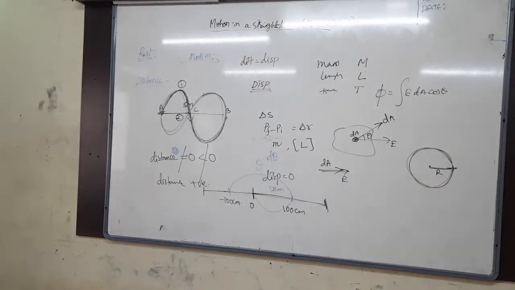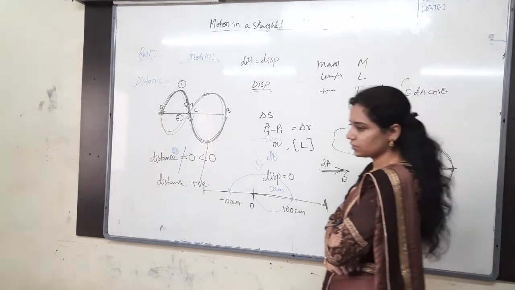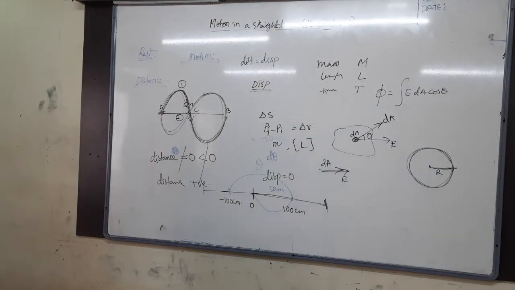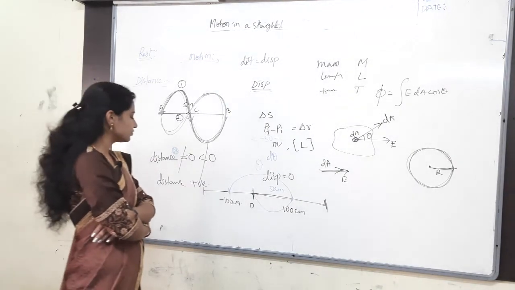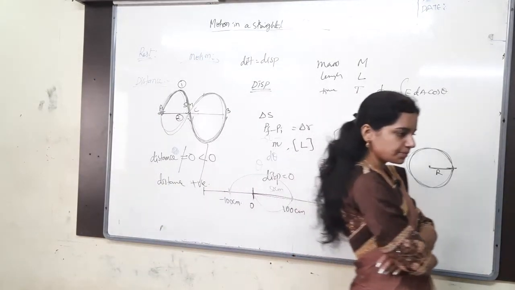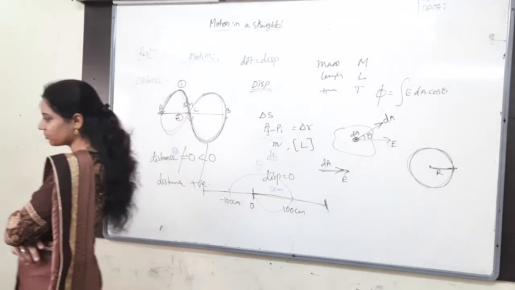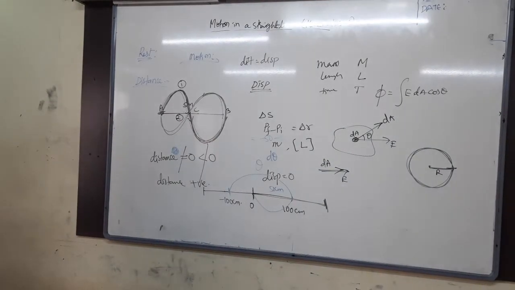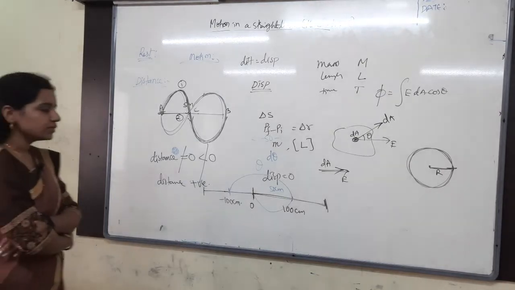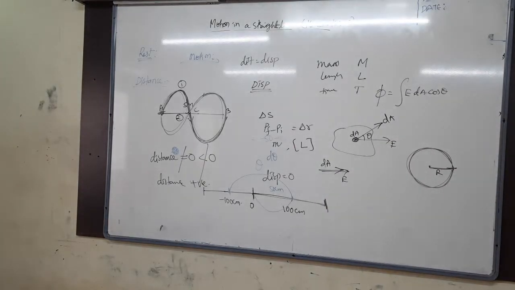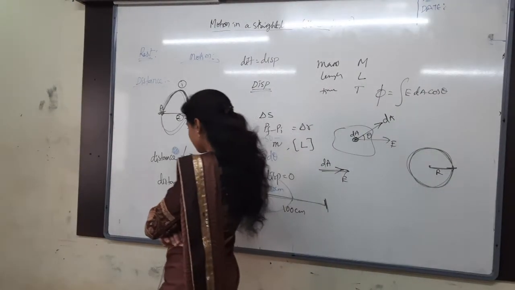The next line, units: meters, dimensions: L. The next line, a very important point: distance can never be 0 or negative for a moving body.